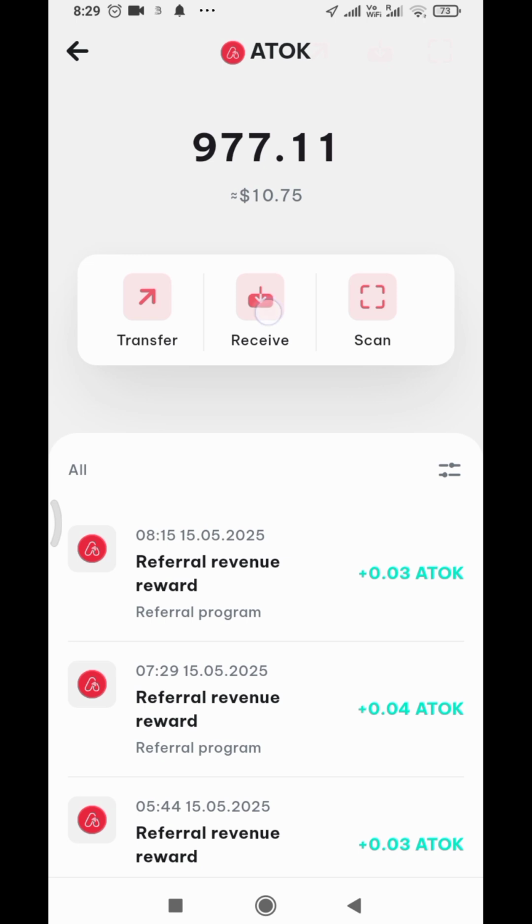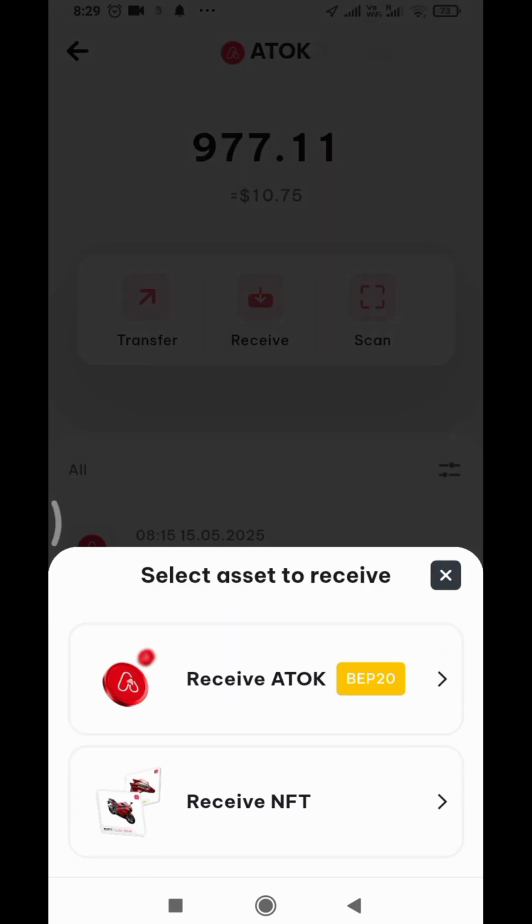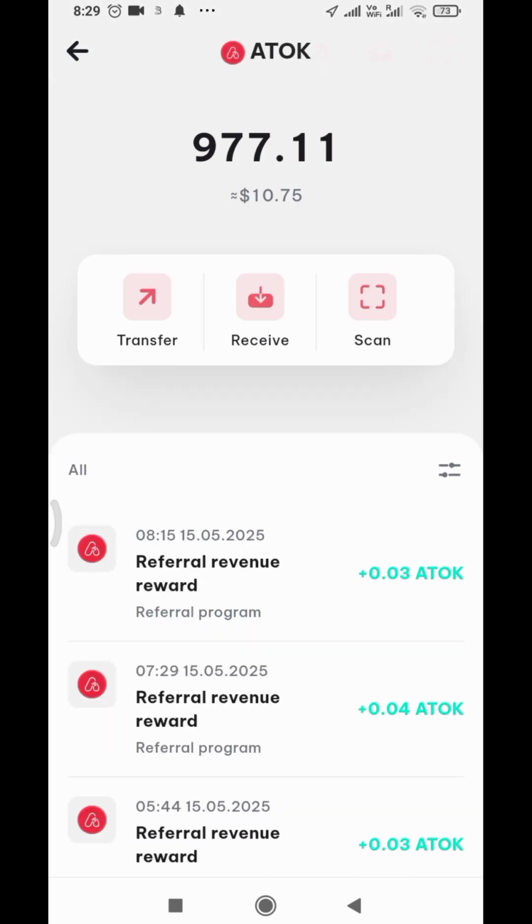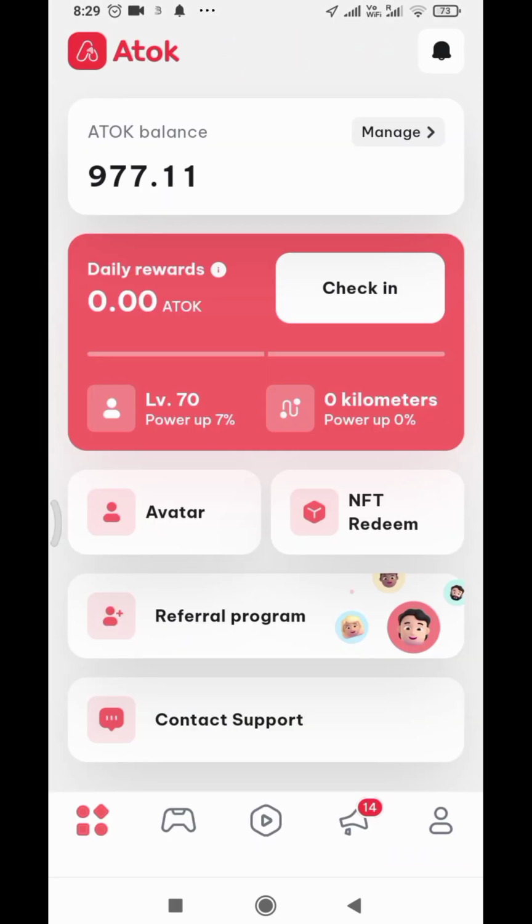Over here, in the receive section, you can receive Atok from a friend, and you can also receive NFT. If you're receiving Atok from a friend, you receive it under the BNB network. If you're receiving NFTs, all you have to do is copy the address and you will receive the NFT. So start mining this project immediately.